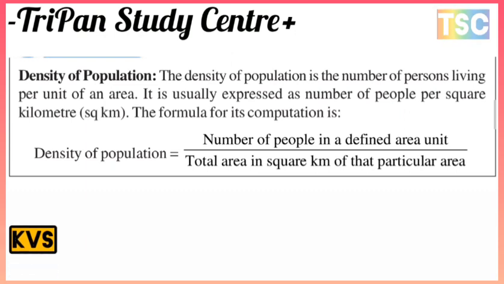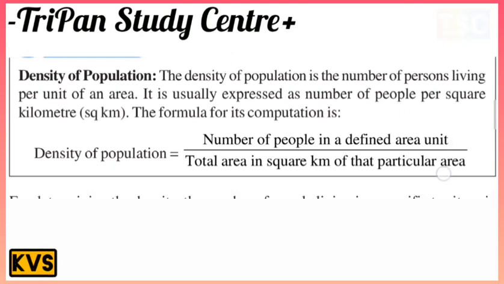To determine the density, the number of people living in a specific territory is divided by the total area of the territory. This provides the average number of persons living per square kilometer in the territory. For example, let us assume that the population of a district is 2,50,000 and the area is 1,000 square kilometers. The density of population of the district can be calculated as follows.